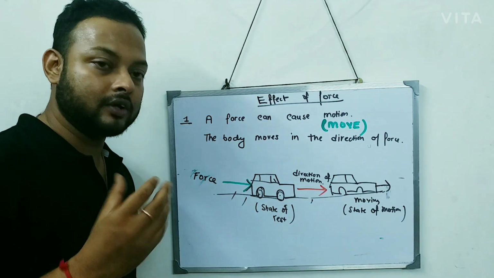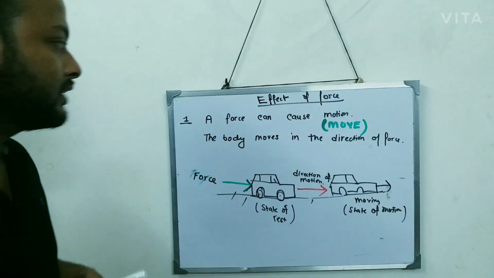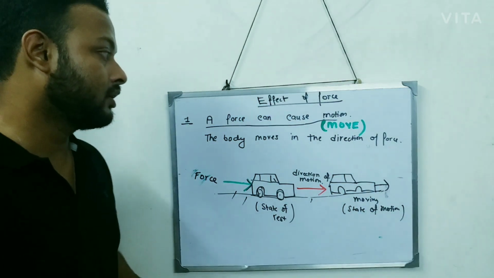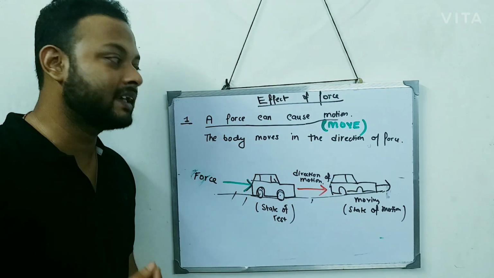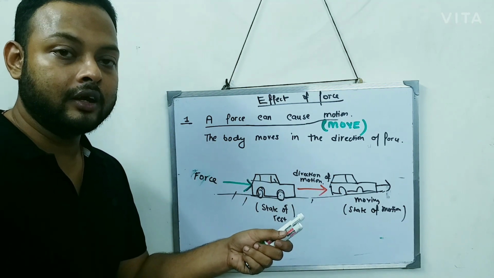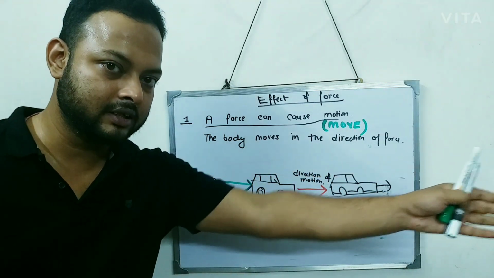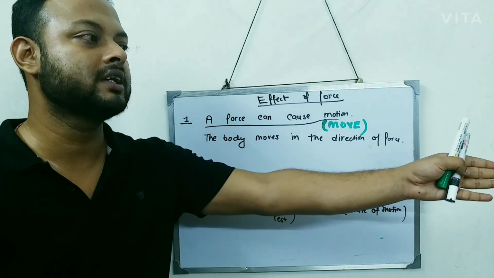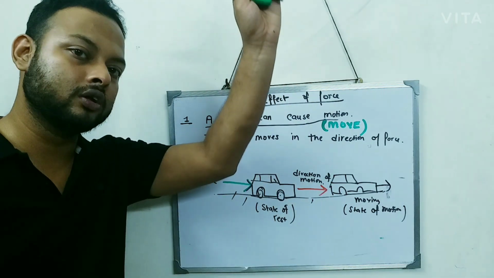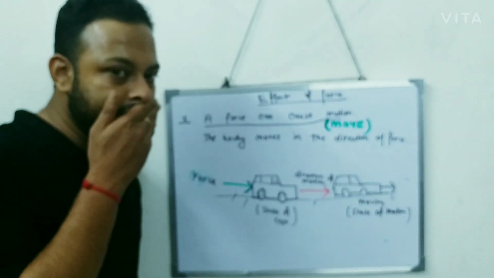I think this part is clear to you. So the first effect is what? The force can cause some motion. And the second important point over here is that the body will move in the direction the force is applied. Suppose force is applied towards the east, then the body will also go towards the east. If the force is applied towards the north, then the body will also go towards the north. So this way you have to understand it. I think the first effect of force is pretty much clear to all of you.